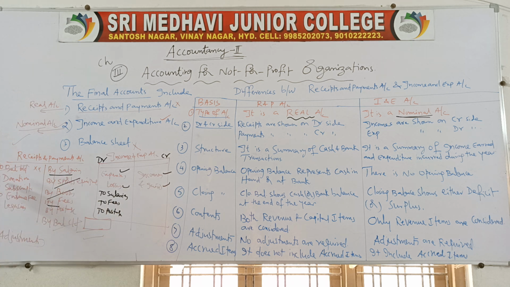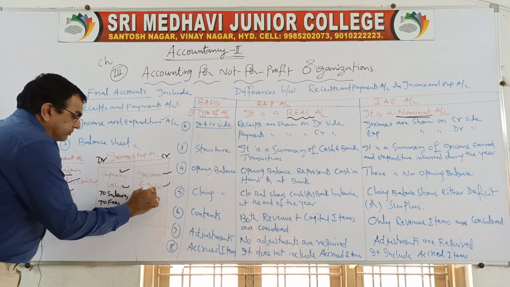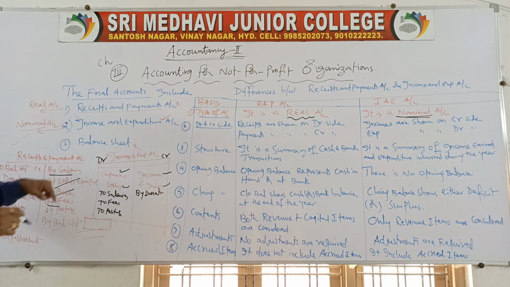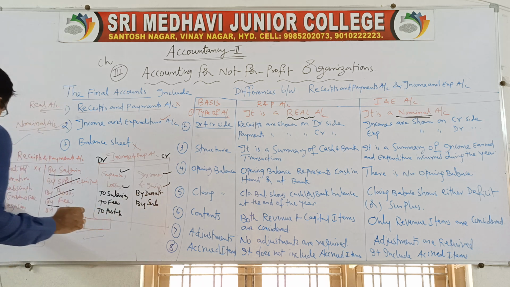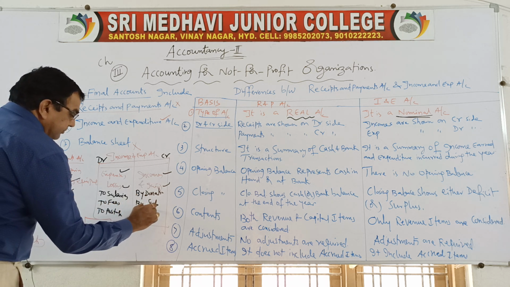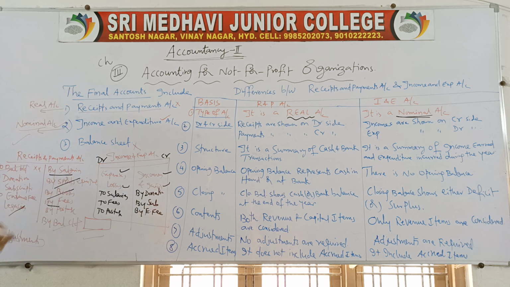Similarly here, To Donations will become By Donations. To Subscriptions will become By Subscriptions. To Entrance Fee will become By Entrance Fees. These legacies will not come because they are of capital nature.